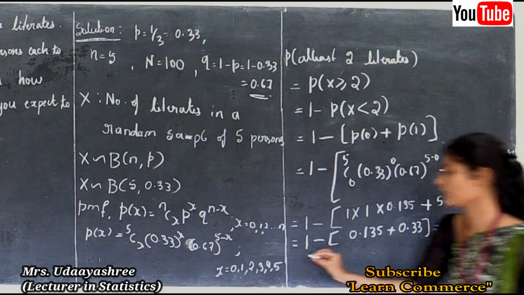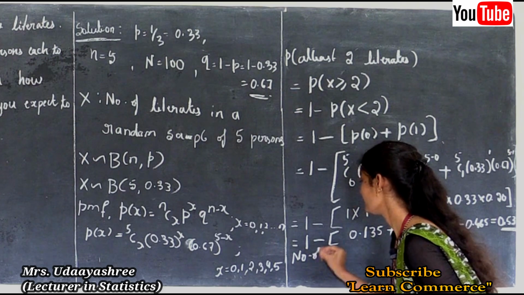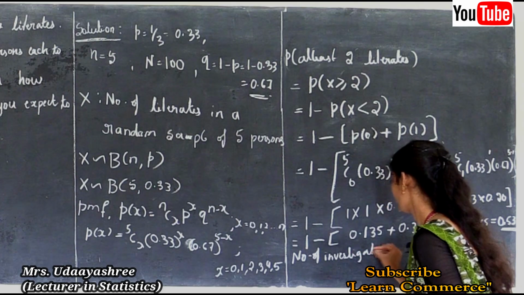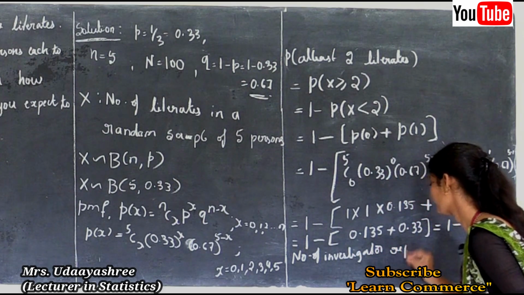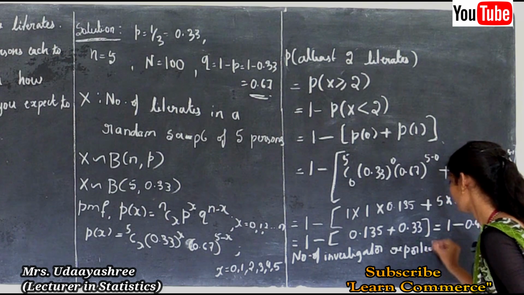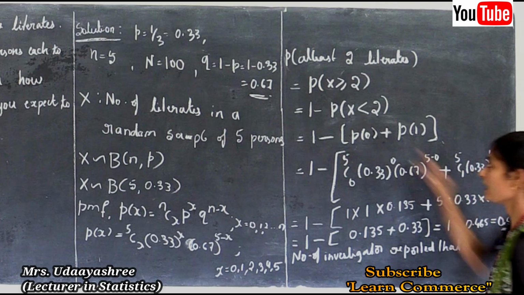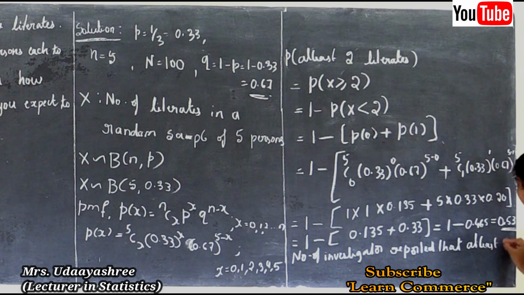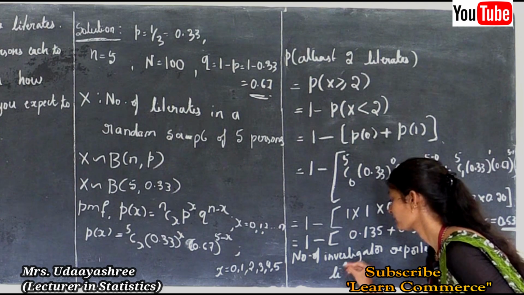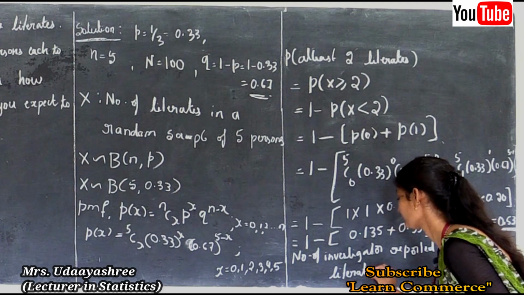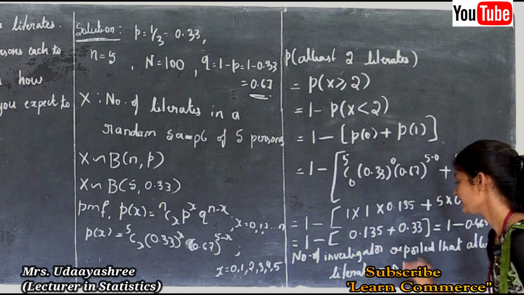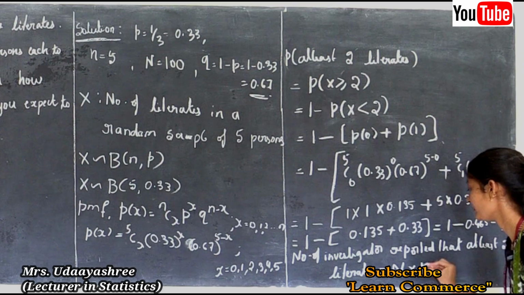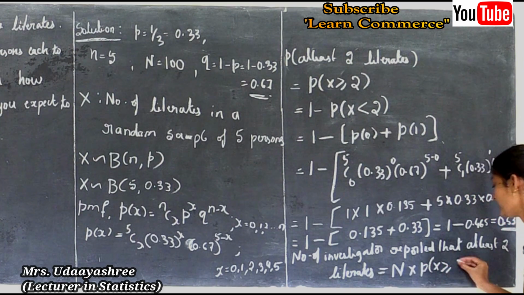Now we need to calculate the number of investigators who reported at least 2 literates. This is equal to n into P of x greater than or equal to 2.